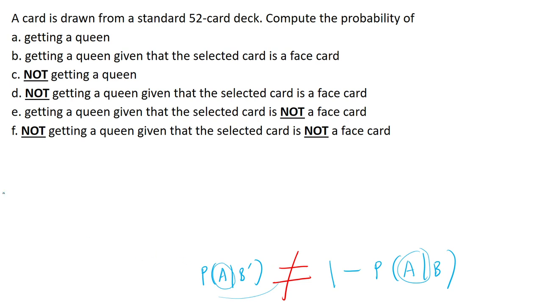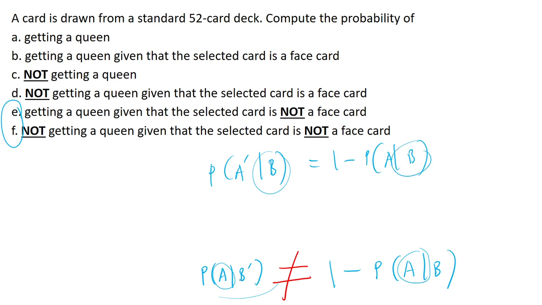So yun ang moral sa example E and F. Ang point ay probability of A prime given B, yan ay pwede mong gawing 1 minus probability of A given B. Kasi parehong given B. Pero dito, hindi. Dito ay given na hindi nangyari si B, dito ay nangyari si B. So, wag natin silang pagsasamahin. So, make sure na intindihan mo ito kasi gagamitin sa Bayes theorem. So, see you sa next video.